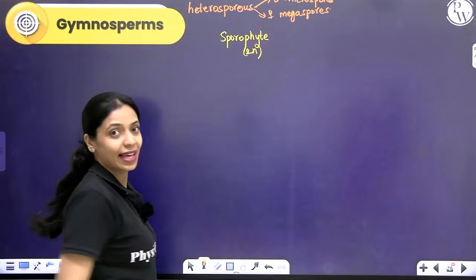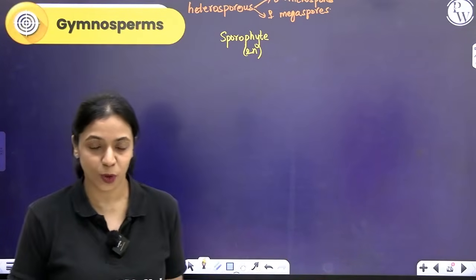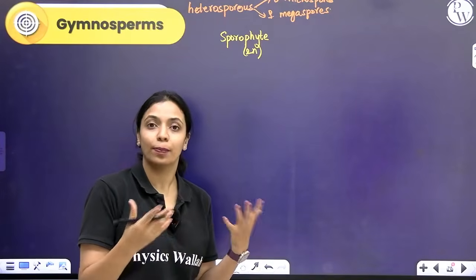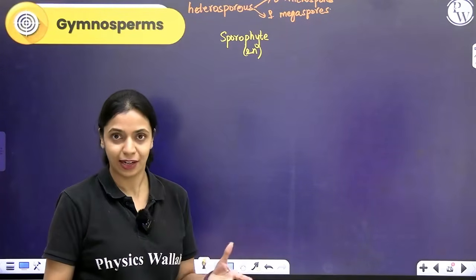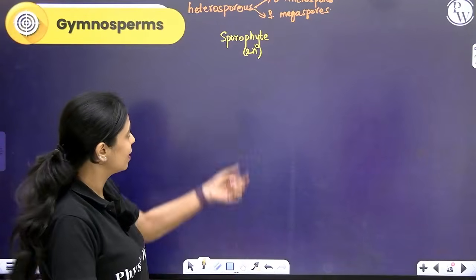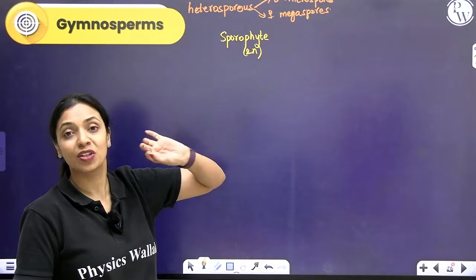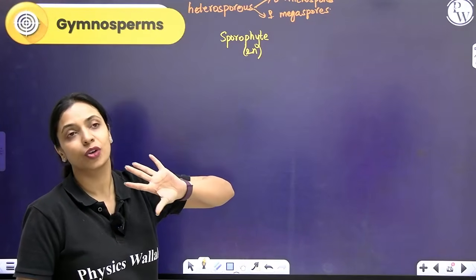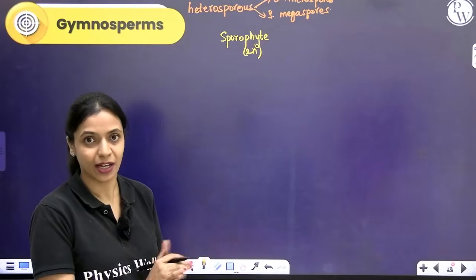Some species like Cycas are dioecious. You have a separate male sporophyte, separate female sporophyte. While some species like Pinus, it is monoecious. On the same plant body, you will have both male and female cones formed. What are cones first? Even over here, the sporophyte will have special leaves that will bear the microsporangia and megasporangia.